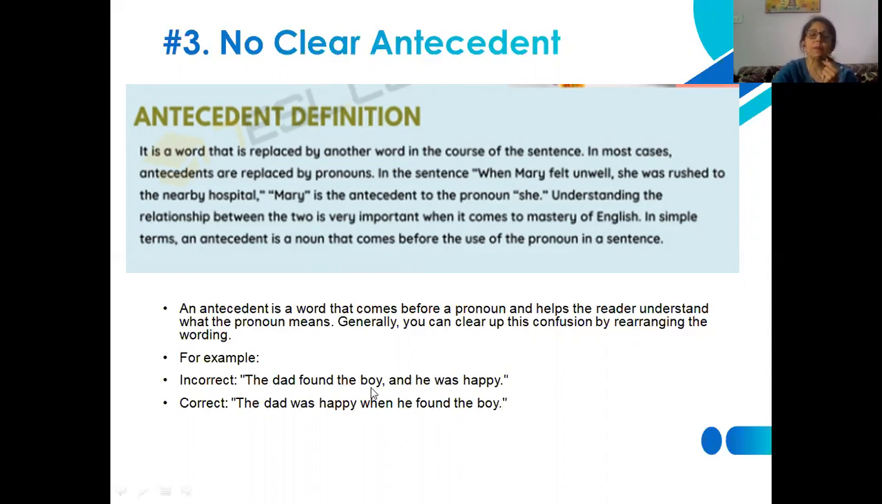So the dad was happy when he found the boy. Now the things have become more clear, because now it is a fully explainable statement that dad is happy because he has found his boy. So in this way, if we are using any antecedent, or later on if there is any pronoun that has come after that, then we need to take care whether the arrangement of words is proper or not. If it is not, then we should arrange the words in a proper way.